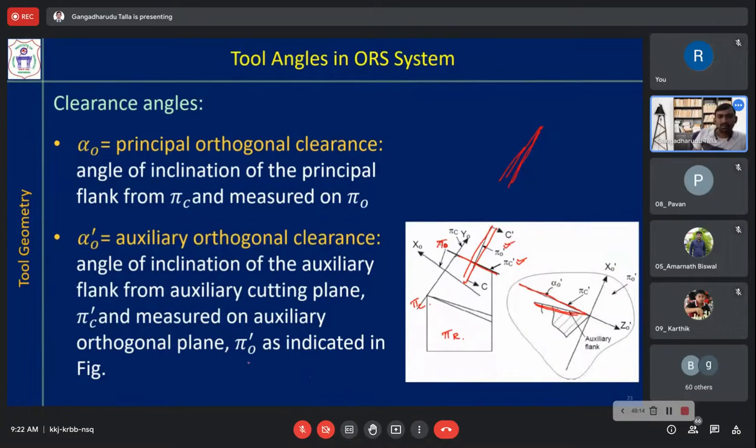Pi o prime is the auxiliary orthogonal plane, as indicated in the figure. That angle is called the auxiliary orthogonal clearance angle.